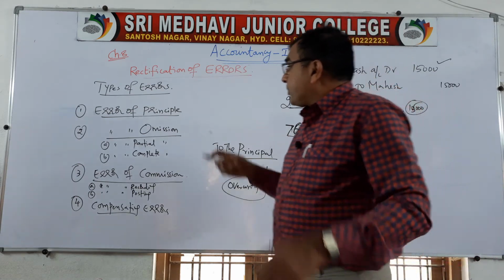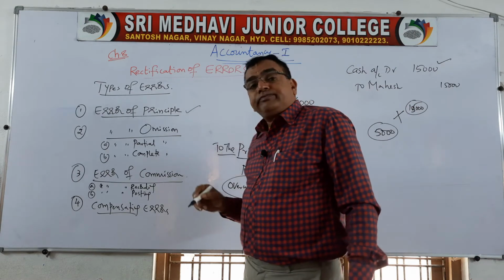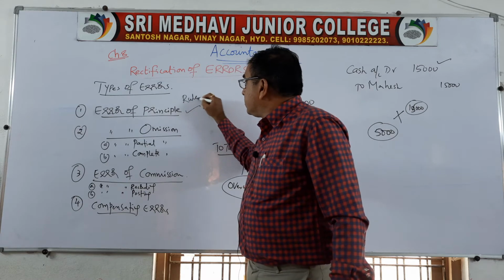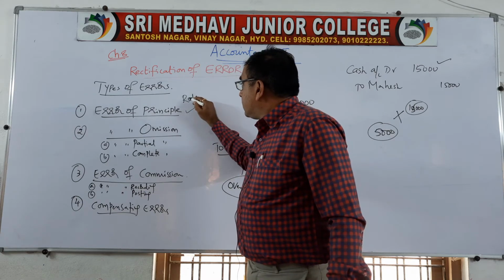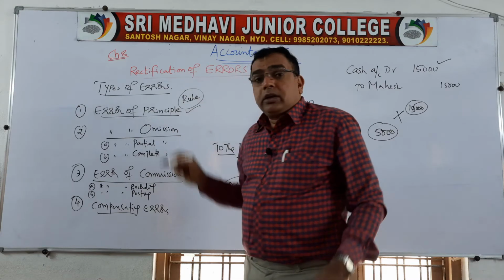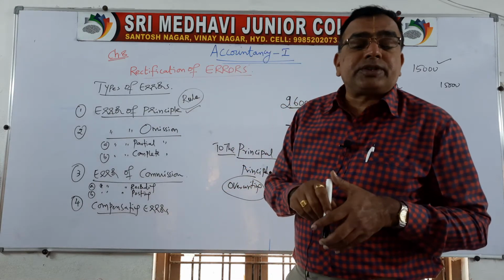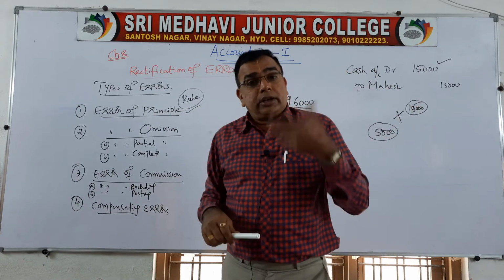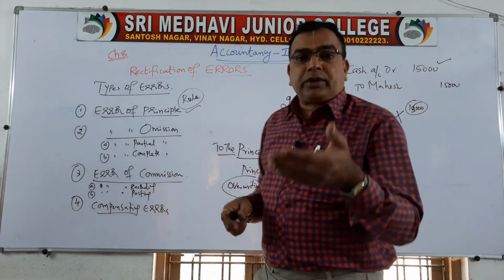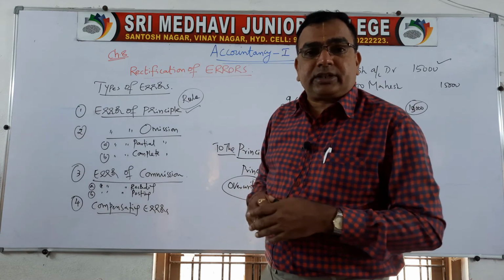First one is error of principle. What is a principle? Rule. What are the various accounting rules we have got? Different types of accounting concepts, conventions, double entry accounting rules we have learnt. What is to be debited, what is to be credited, what is liability, what is asset.